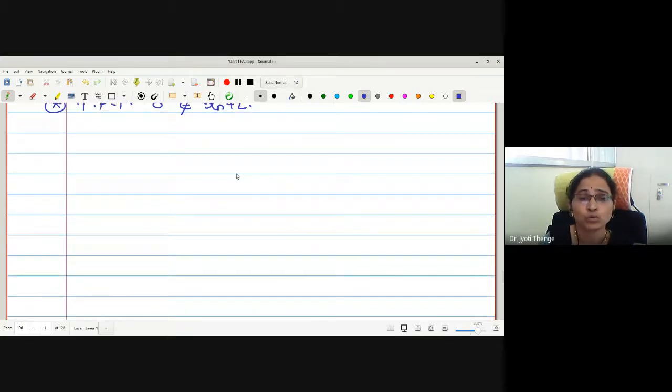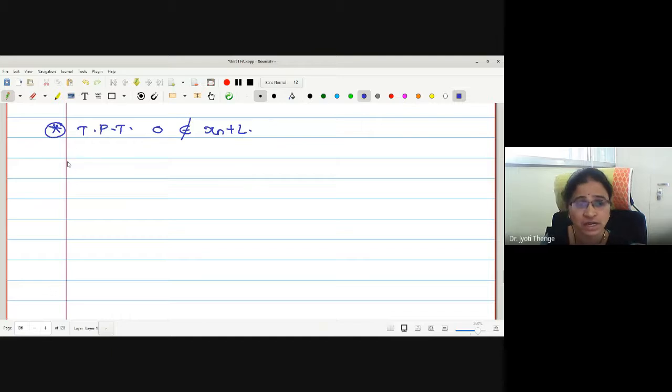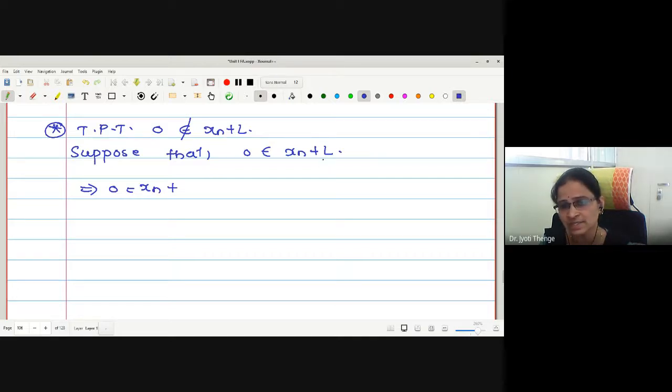Now to prove 0 doesn't belong to xn plus L, let me suppose it belongs to it. Suppose that 0 belongs to xn plus L. If 0 belongs to xn plus L, how can I write it as a linear combination? What is the nature of an element in L? A linear combination of x1 to xn minus 1. Therefore, let me use the scalars beta 1 x1, beta 2 x2, up to beta n minus 1 x n minus 1.